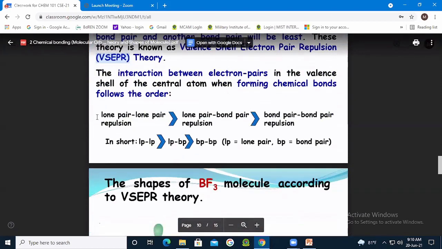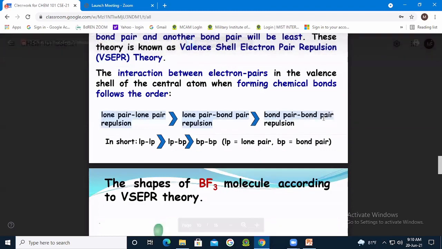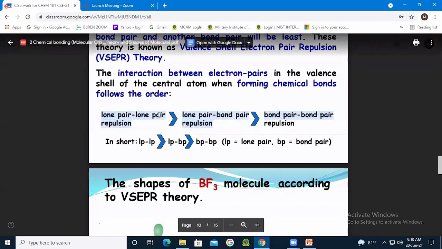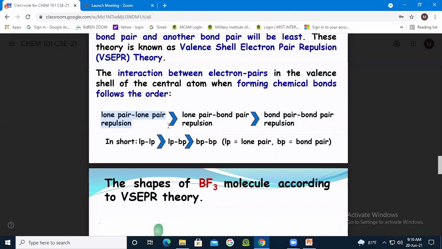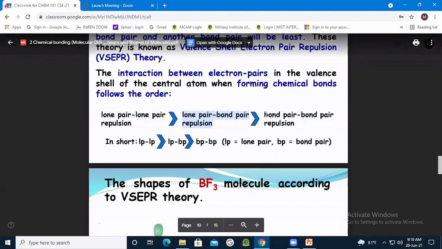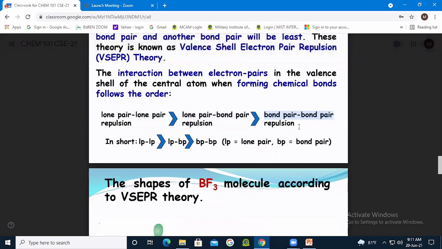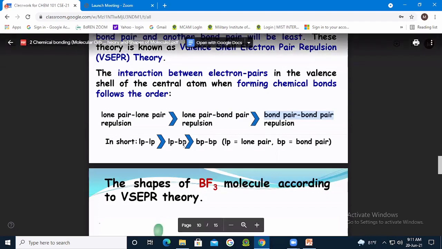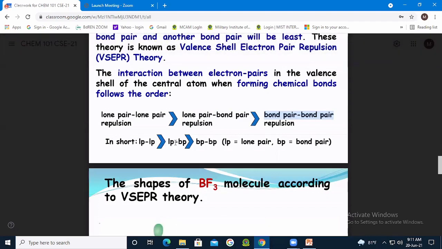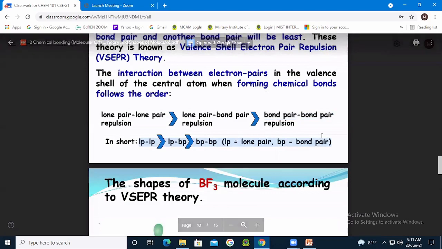So the overall summary of this theory can be written as: lone pair-lone pair repulsion will be greater than lone pair-bond pair repulsion, which will be greater than bond pair-bond pair repulsion. I hope this is clear to you, right? It can be written in short like this. I hope you can see the screen, right?